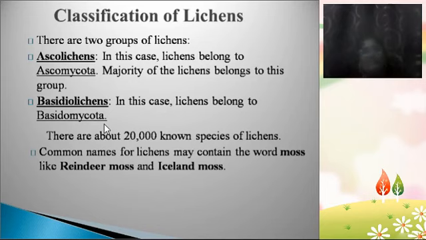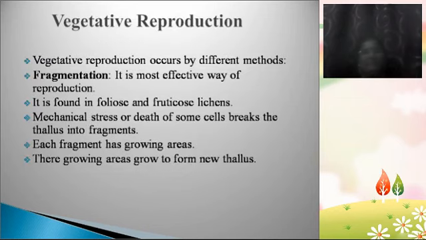And in some lichens, the fungal part belongs to Basidiomycota, and those lichens are called basidiolichens. In total, 20,000 species are known in lichens. Lichens are commonly known as reindeer moss and Iceland moss. Okay, reindeer moss and Iceland moss. So that's about the brief classification.